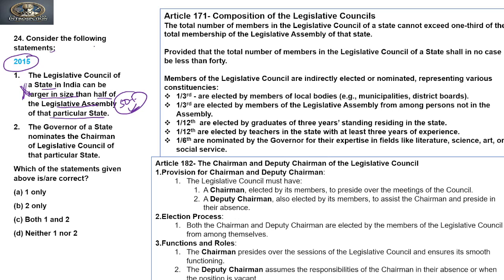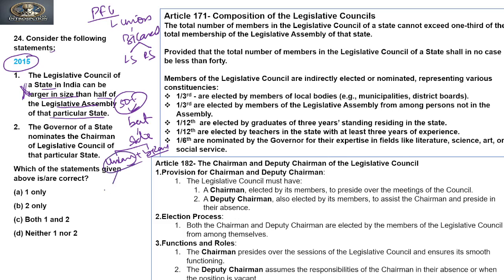Why? Because we know that in the parliamentary form of government, the Union follows a bicameral legislature, right? Having two houses, Lok Sabha and Rajya Sabha. But in India, at the state level, the states have a mixture, an amalgamation of unicameral and bicameral. Clear? So most of the states in India have a single house, that is the Assembly, whereas certain states have both Assembly and Council, right?